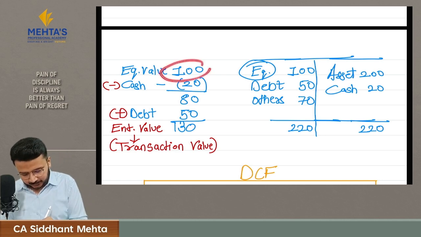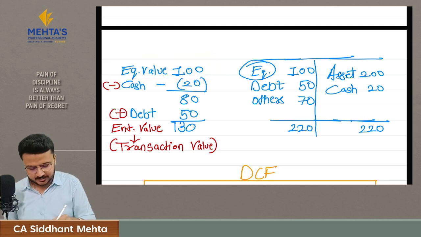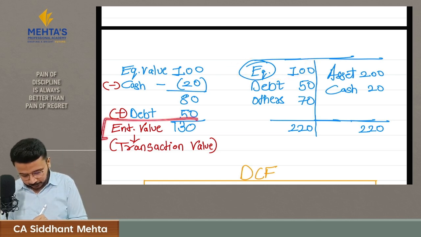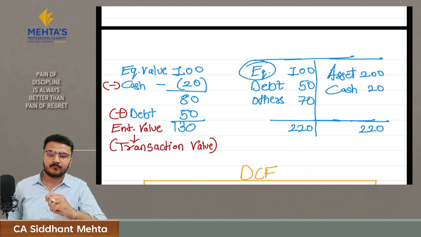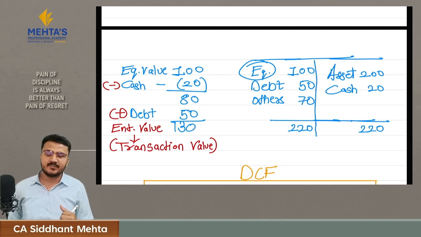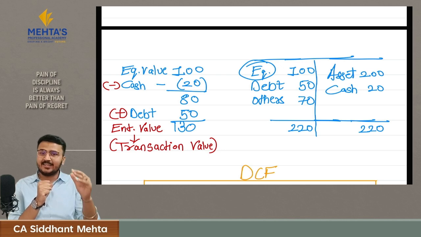And this 100 rupees is just your equity value, which tells us the value of shareholders. It doesn't tell you the value of the entire company, but this 130 rupees, which we call enterprise value, tells us the value of the entire company. It considers the cash which I will have control of later, and also tells me what obligation I have once I buy this company. Hence, anyone in this world who wants to buy this company must check enterprise value and not equity value. We have a common misconception that equity value, which is your market capitalization, is the entire worth of a company.